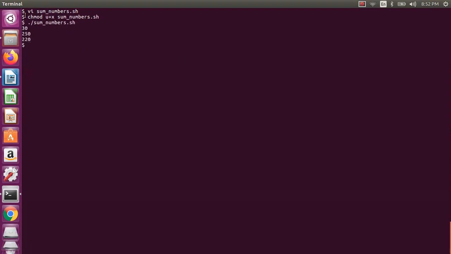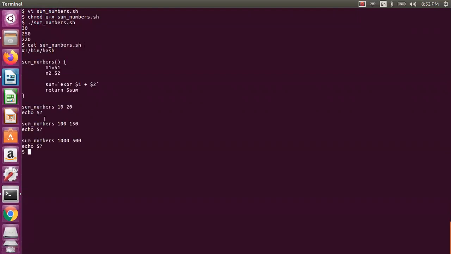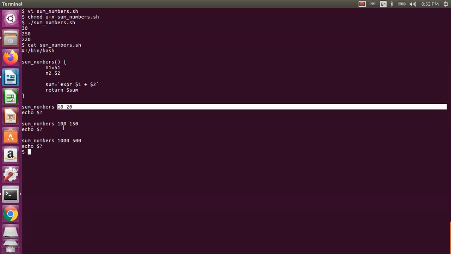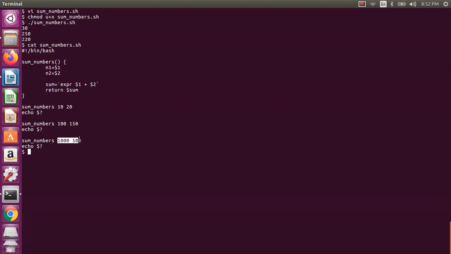So if you see this one, 30, 250, 220. The problem is like this: 30 is right, and 250 is right, but this is not 220 actually. This should be 1500. Why did it give you 220?